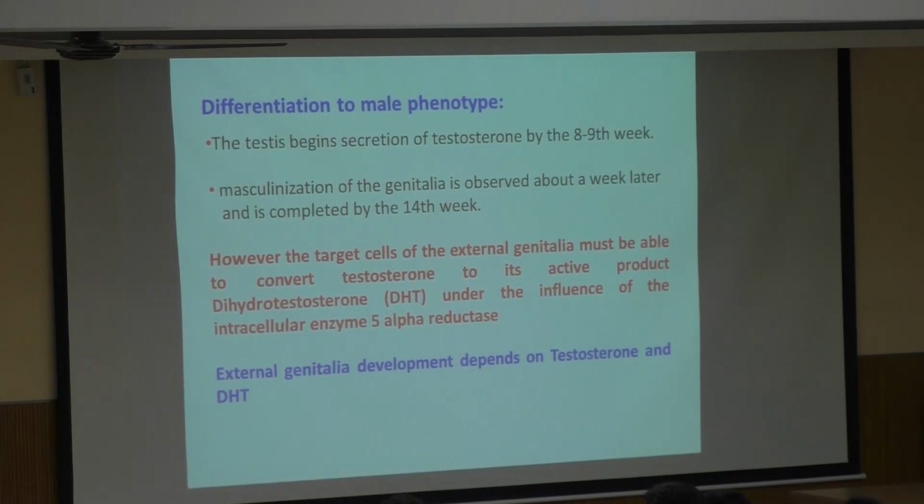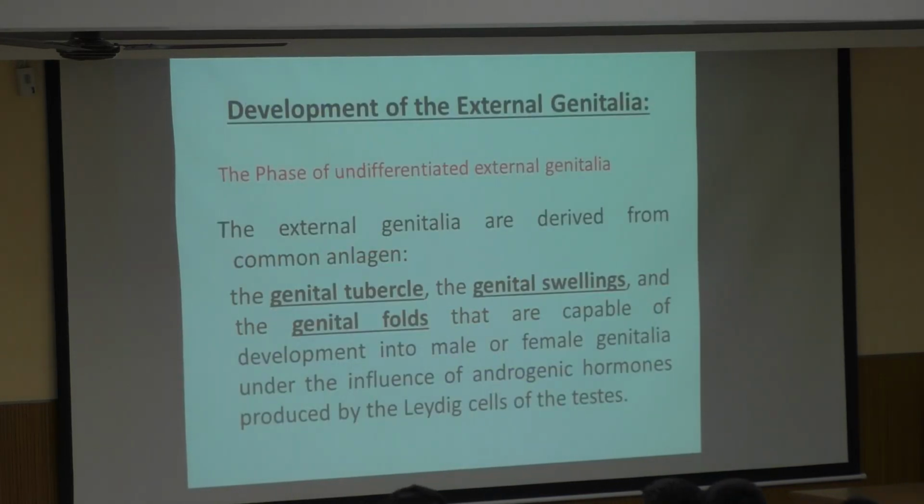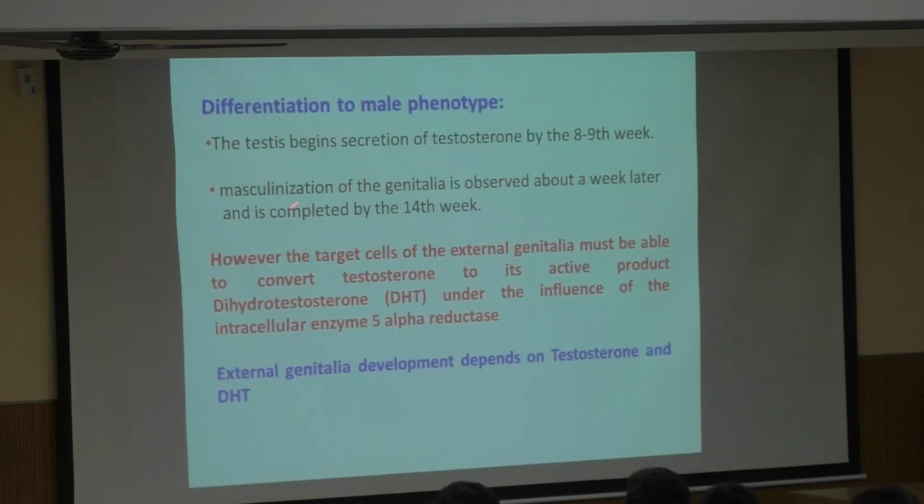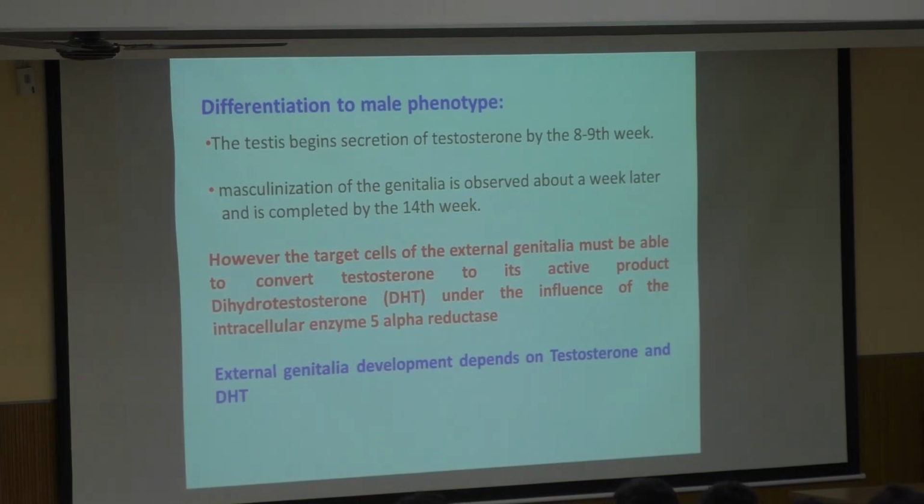So masculinization will start around the 14th week of gestation. Till 9 or 10 weeks internal genitalia is formed, then at the 14th week external genitalia will start forming in a male fetus. So external genitalia also needs dihydrotestosterone. Both the active forms are needed for that.